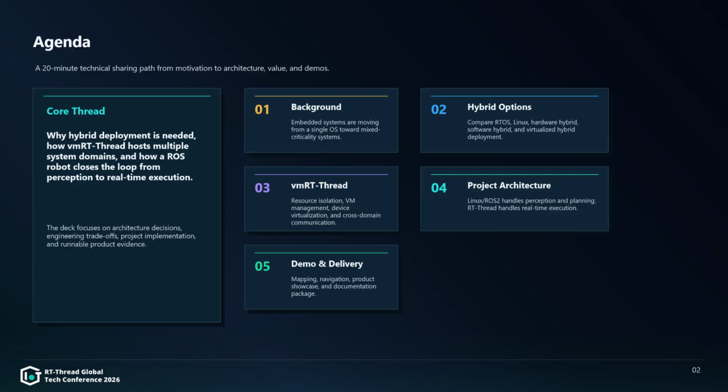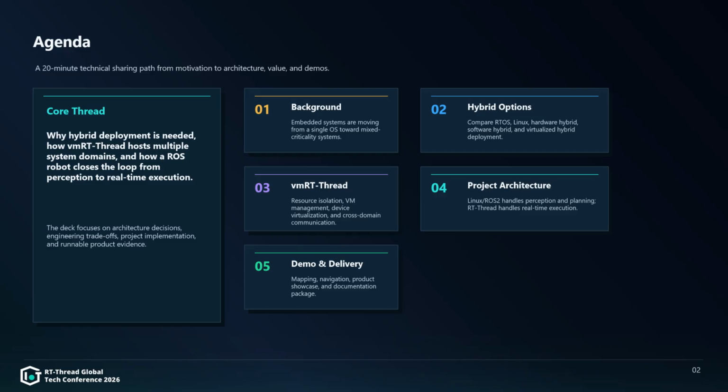Today's presentation is divided into 5 parts. The first part is the background overview. I will explain why embedded systems are moving from a single OS model toward mixed criticality systems, and why the Linux ecosystem and the RTOS real-time control path need to coexist. The second part is a comparison of hybrid deployment options. I will compare RTOS, Linux, hardware-based hybrid deployment, software-based hybrid deployment, and virtualization-based hybrid deployment, and then summarize the advantages and limitations of each solution.